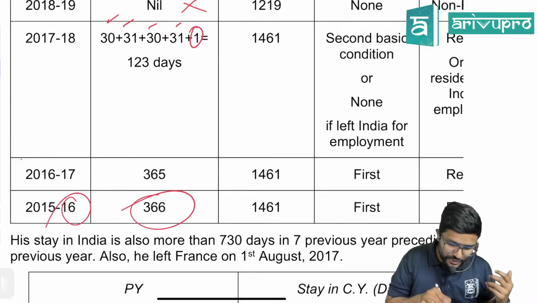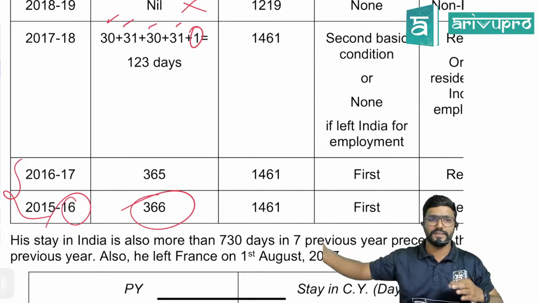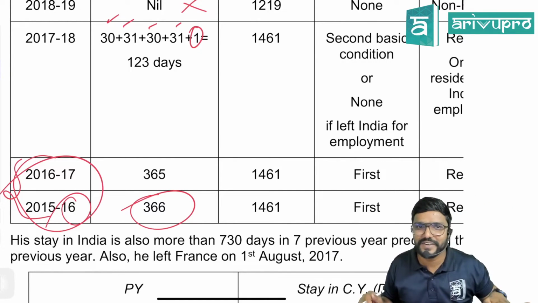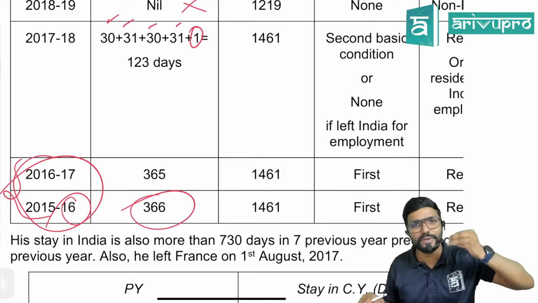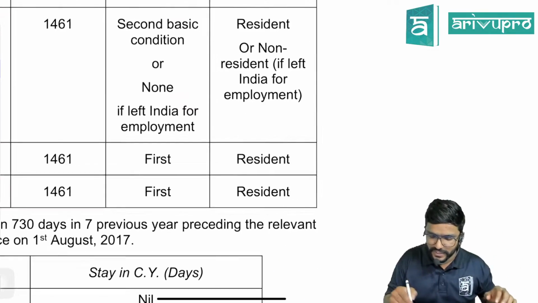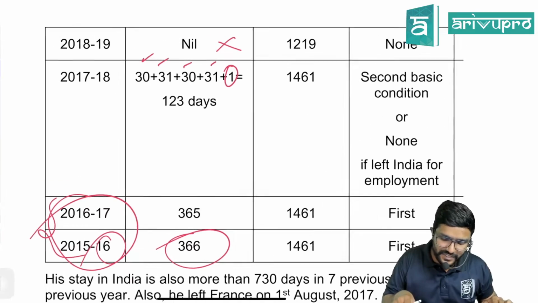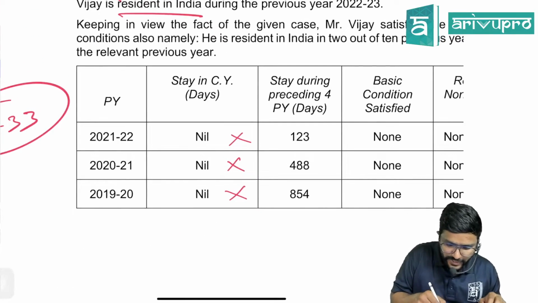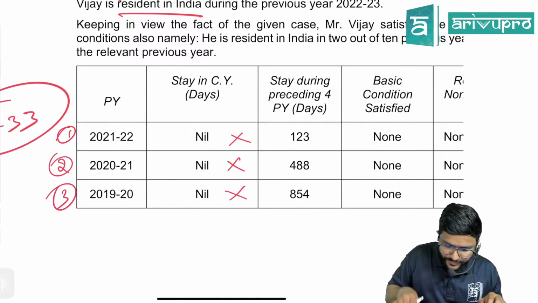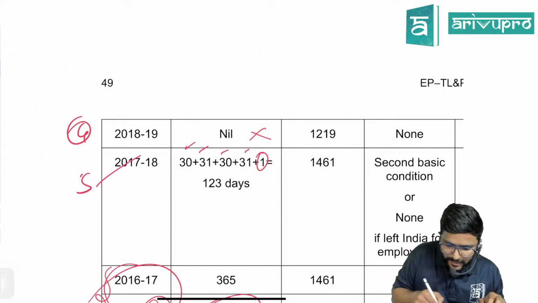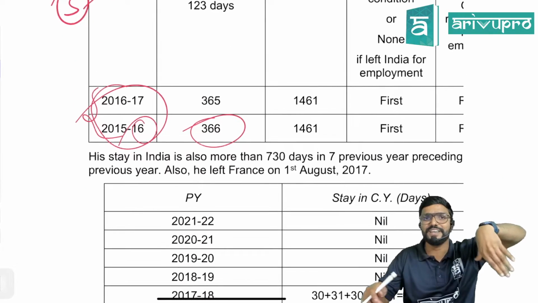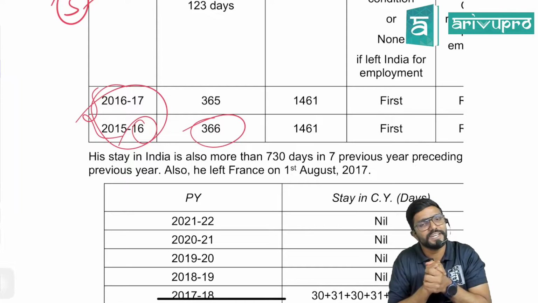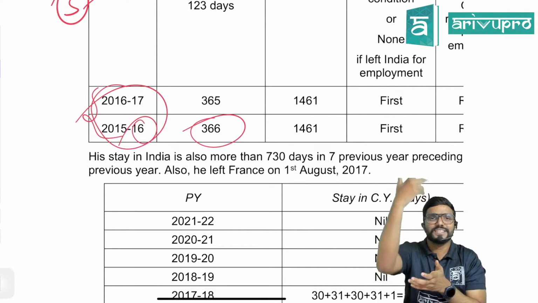Guys, just by seeing these 2 years, we need not even go before that. We can easily tell, sir, in these 2 years, you would have satisfied the condition given under section 6.1. So you would have become resident in India. So you can see here, resident. Even in this year we can see, but no need. Because you can check how many years is over: 1, 2, 3, 4, 5. Even if I leave those 5 years, remaining 5 years, he was completely in India. So obviously he would have been resident in those years in India. Yes, sir. So 2 years taken care.